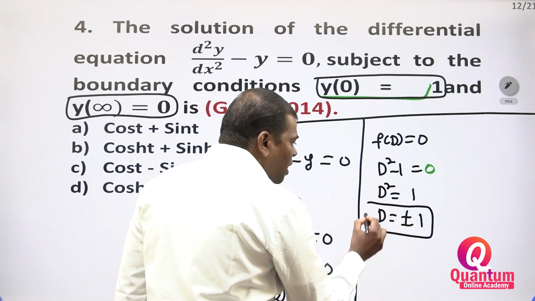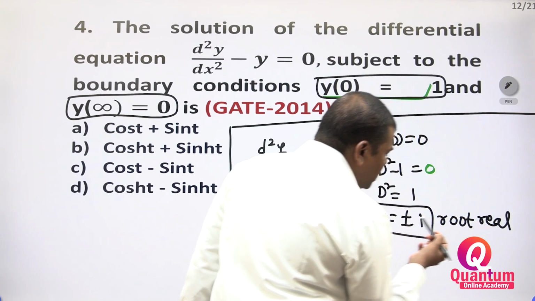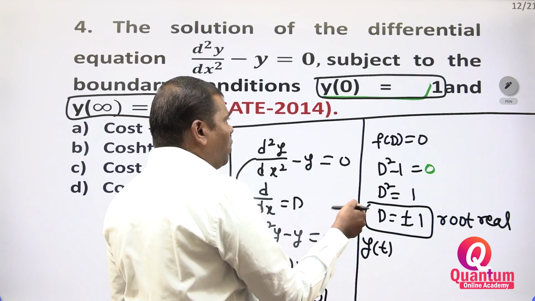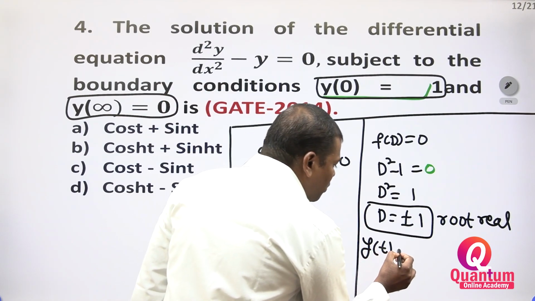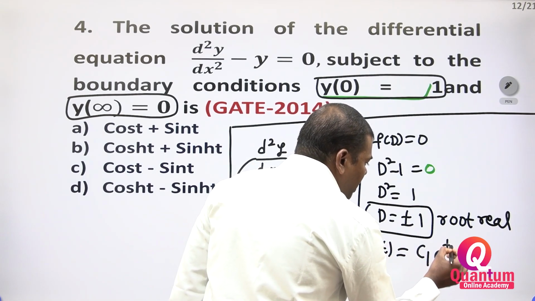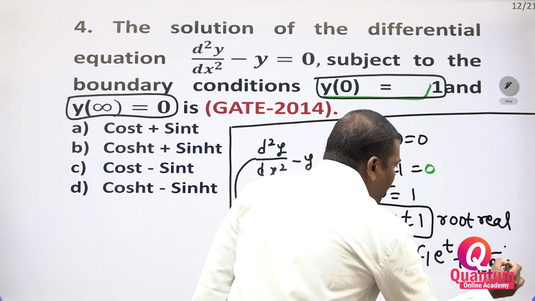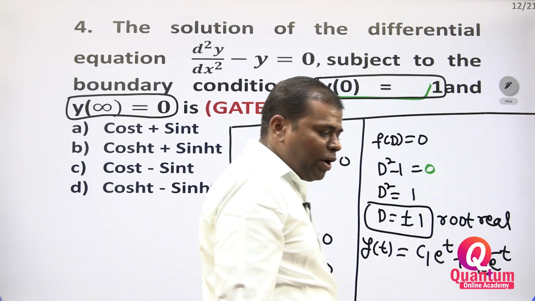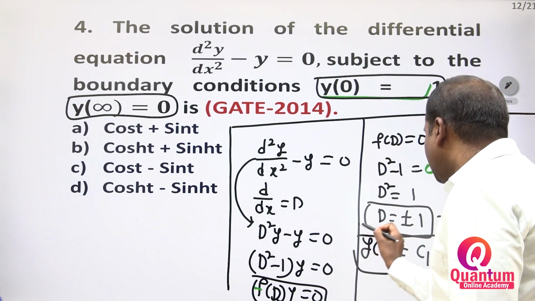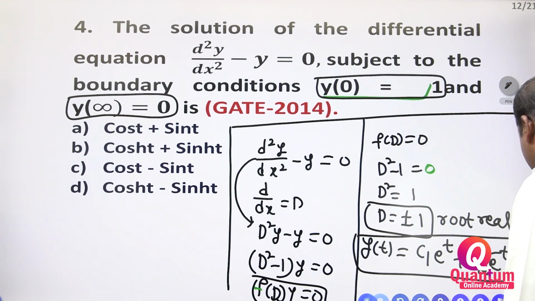The roots are real. If the roots are real, the solution y of t, or y of x, whatever it may be, is y of t equal to C1 e to the power of t plus C2 e to the power of minus t. This is the solution. But we know the boundary conditions. Now we have to apply those boundary conditions.